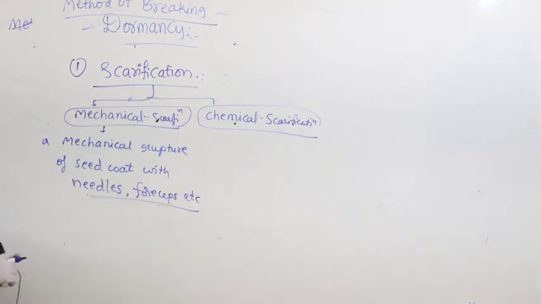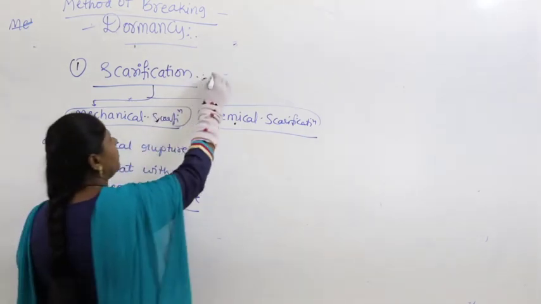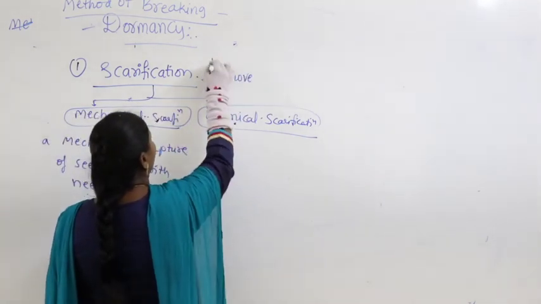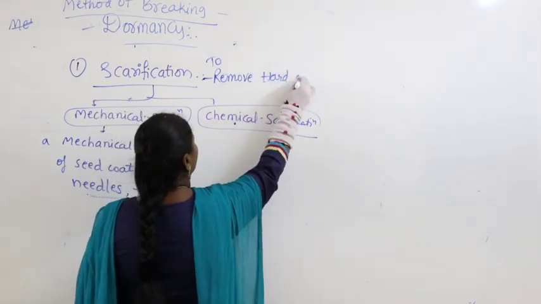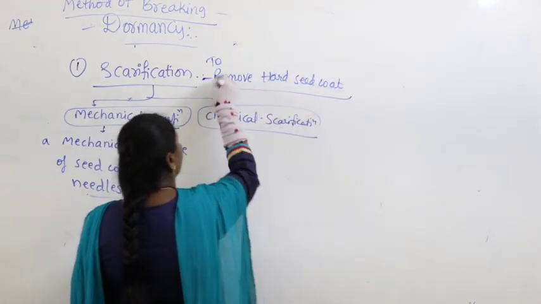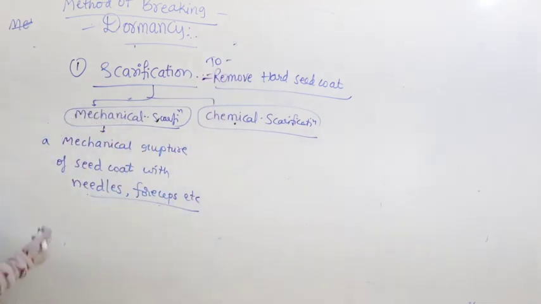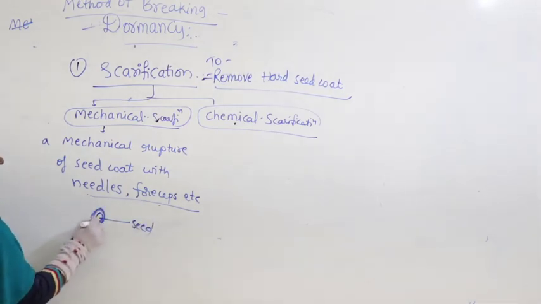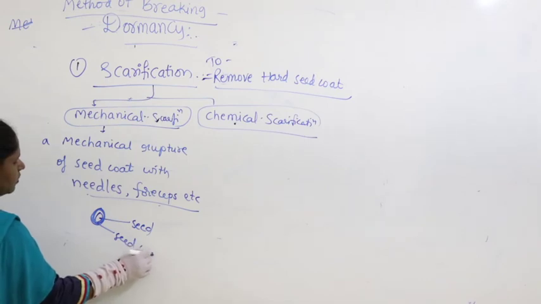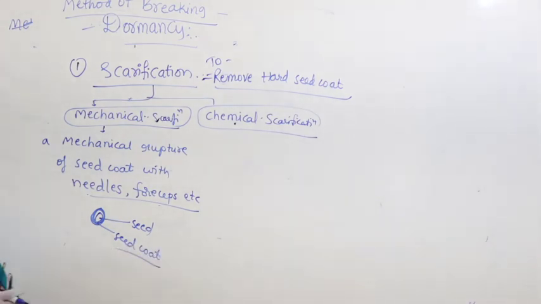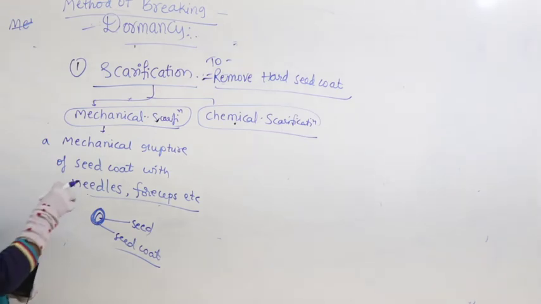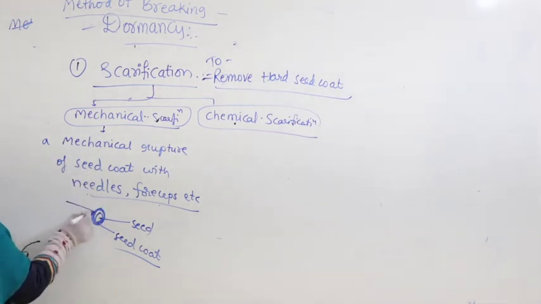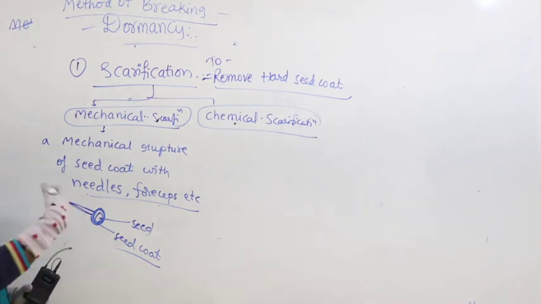Simply taking scarification, it can be done to remove hard seed coat. How do we remove hard seed coat? If this is the seed, it is surrounded by a thick seed coat. This is nothing but the seed coat. So, before putting the seed into soil, what you do? Simply you take the seed into your hand, take the needle or forceps and remove the seed coat mechanically.